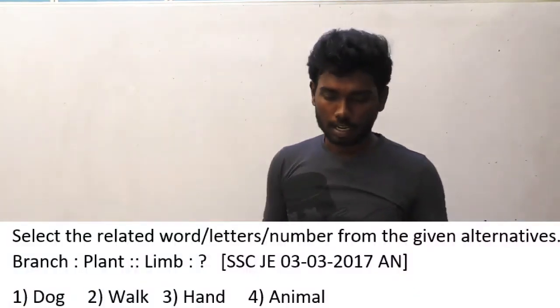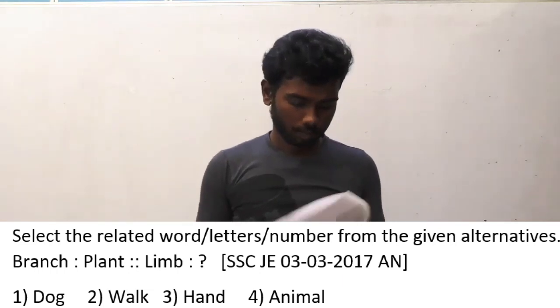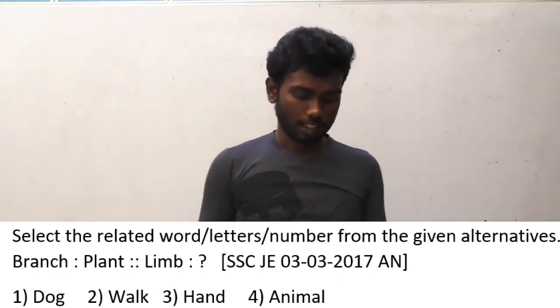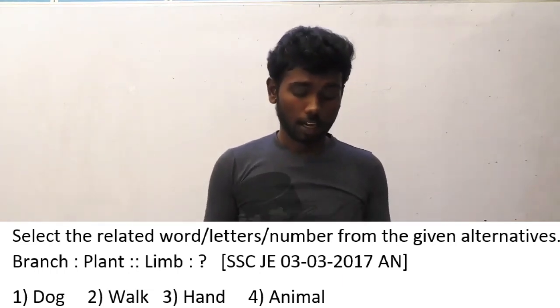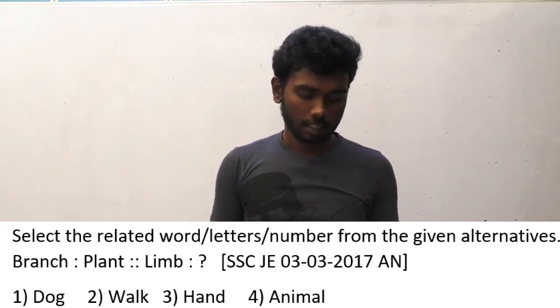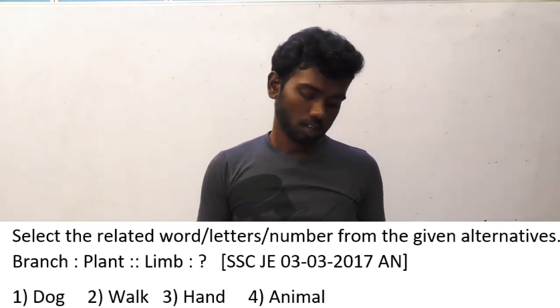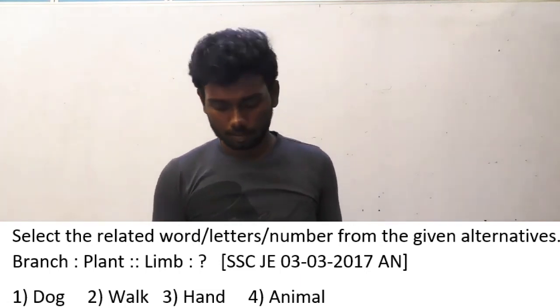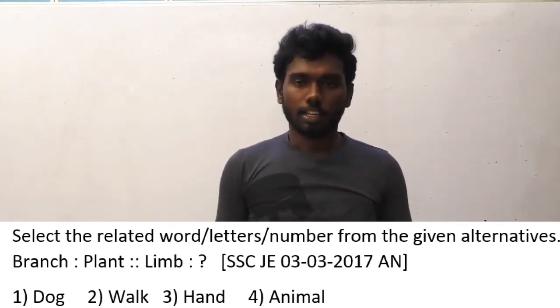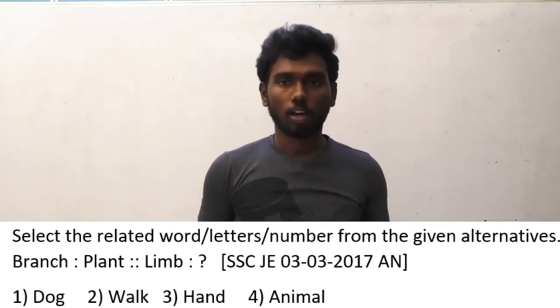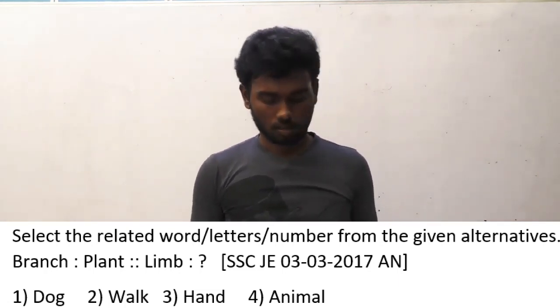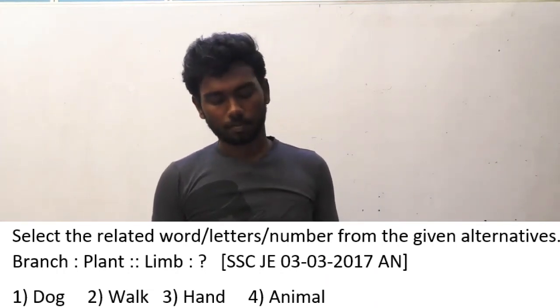Let us move on to the 41st question. It was asked in SSC JE 3/3/2017 afternoon batch. Let us read out the series first. Branch is to plant. Limb is to what? It is the question here. The answer options are dog, walk, hand, animal.